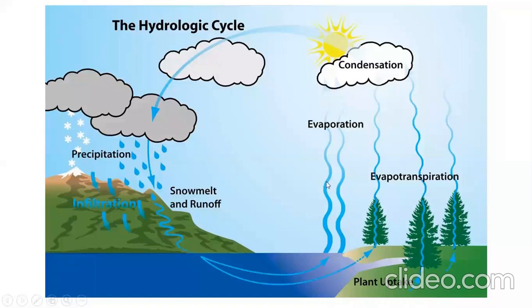Not only water vapors, but from the plants, trees, greenery, or wherever we find crops, there is also evapotranspiration.